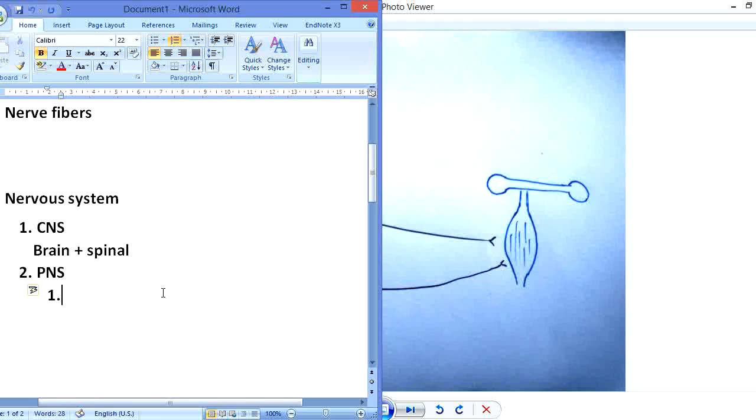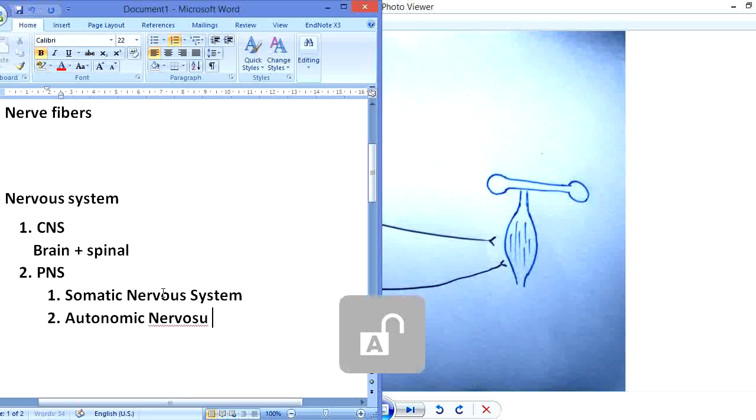number one, the somatic nervous system, and number two, the autonomic nervous system. The peripheral nervous system is made up of two systems, that are called the somatic nervous system and the autonomic nervous system.